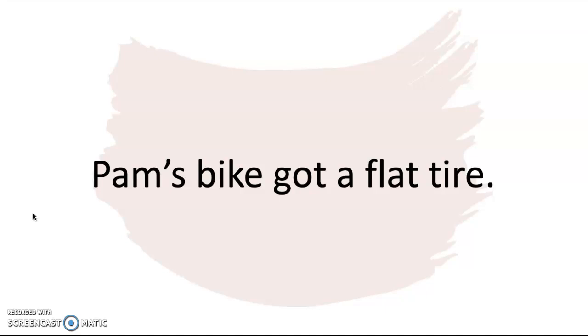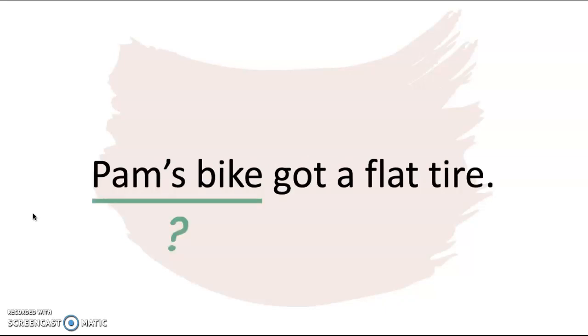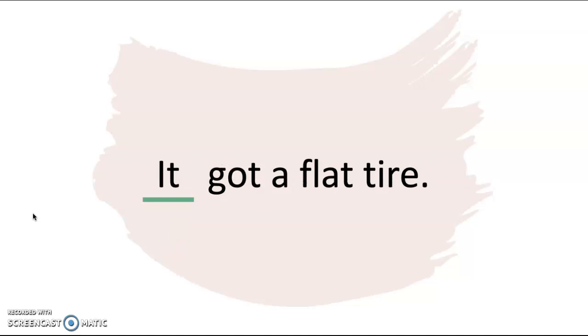It says, Pam's bike got a flat tire. In this sentence, the noun is in the subject, and it is Pam's bike. So instead of saying Pam's bike got a flat tire, what pronoun could you use to replace Pam's bike? I want you to write that on your whiteboard. You could have used the pronoun it. It got a flat tire. Instead of saying Pam's bike got a flat tire, you could say it got a flat tire.